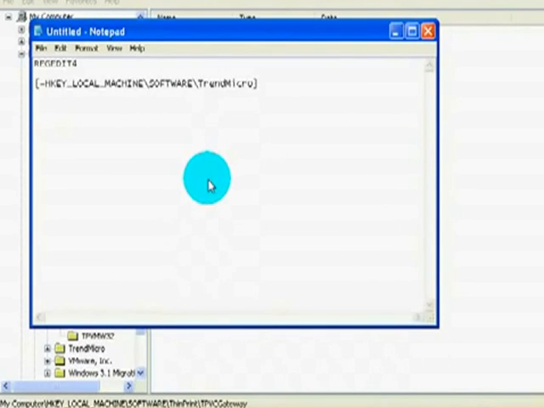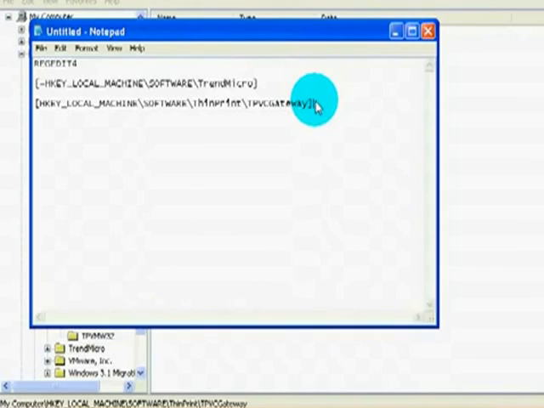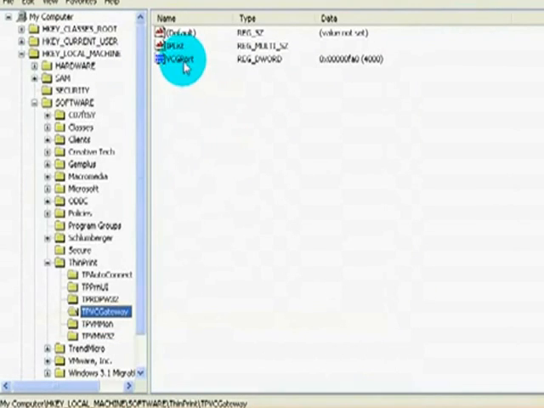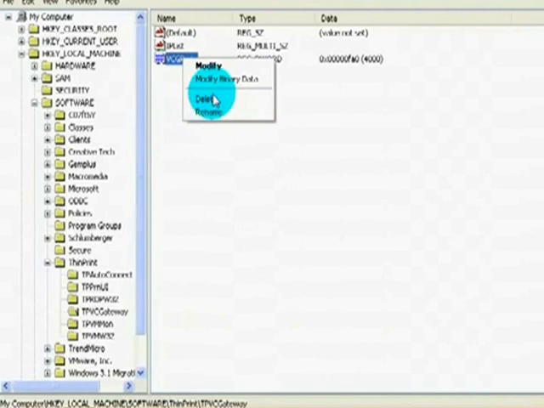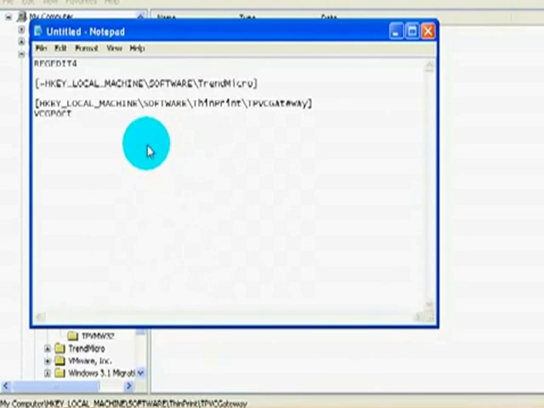This is how you remove values. So pay attention, it's different from keys. So you put your key in here in brackets, no minus sign, because we don't want to delete the key, we want to delete the value. Because if you try to delete the key while you're modifying an AppInit DLL, you're going to delete the whole AppInit DLL. So, and then we have to go and get the value name. So I'm going to copy that name and I'm going to paste it in here. The value name goes in quotes.